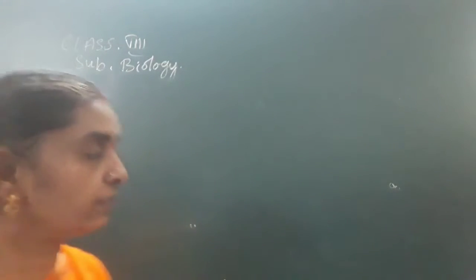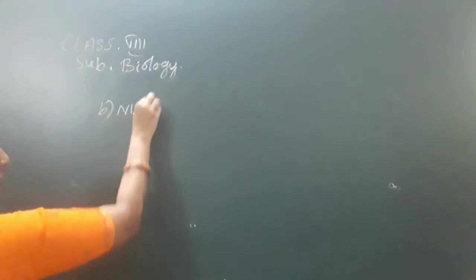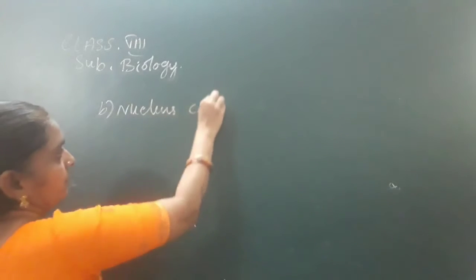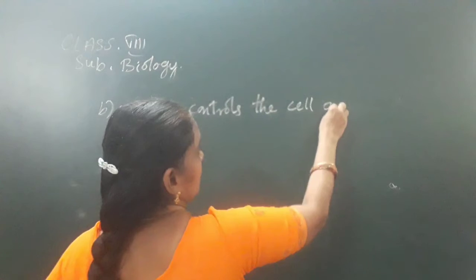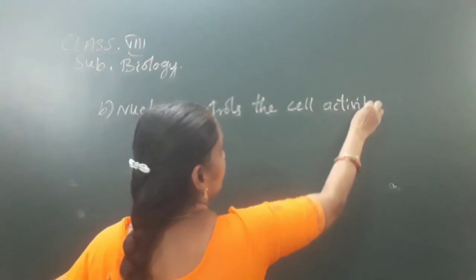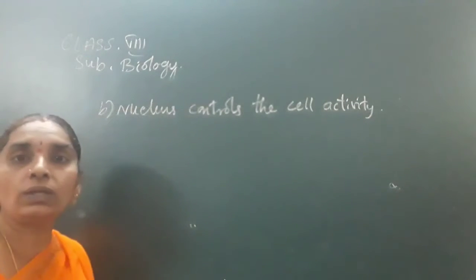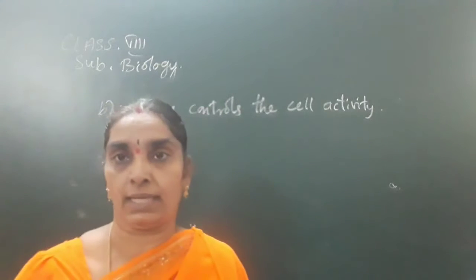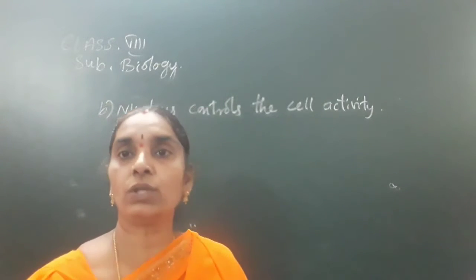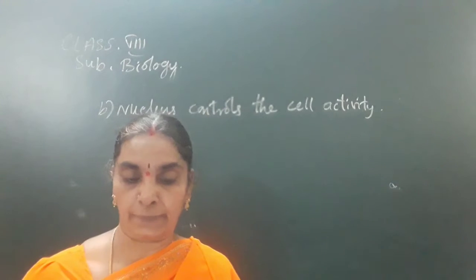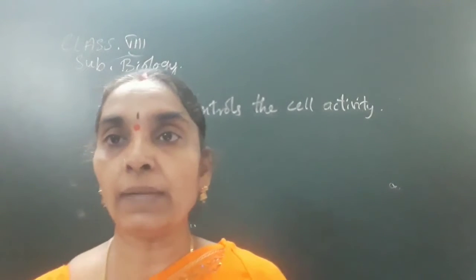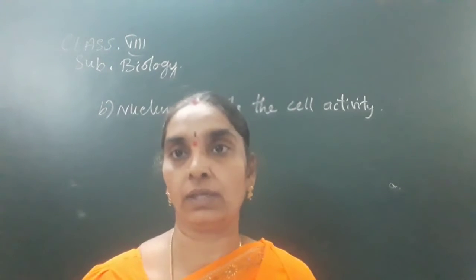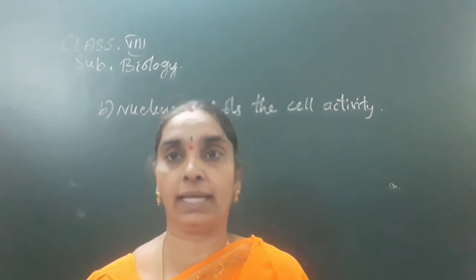What is the function of the nucleus? Nucleus controls the cell activity. You know very well that the nucleus is the integral part of the cell. Nucleus contains the instructions for the protein products like DNA, the deoxyribonucleic acid.